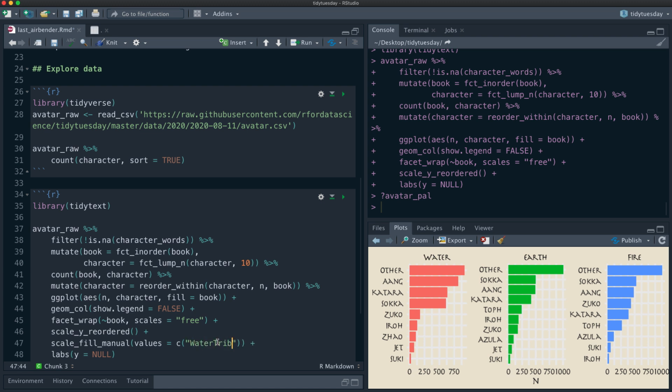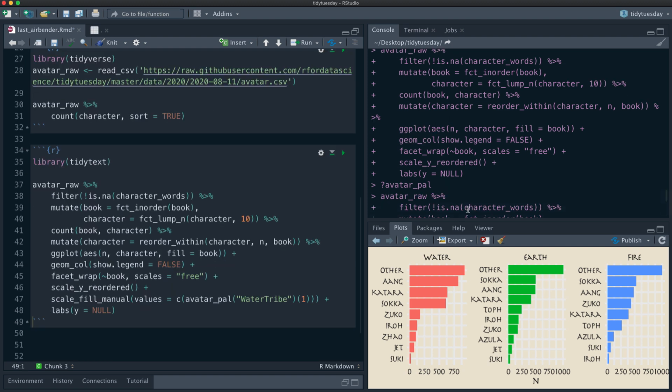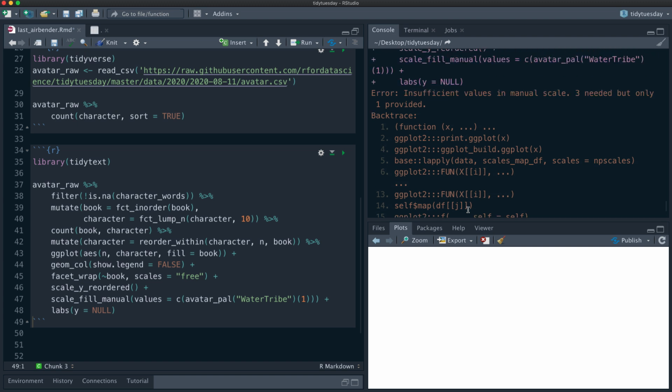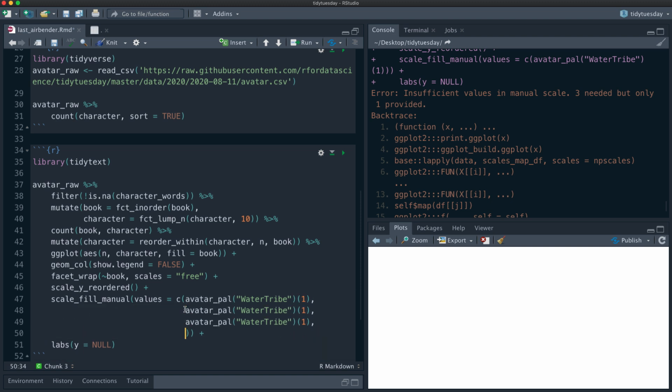So we want Water Tribe. And the way these palette, whoops, I didn't even put in palette. Whoopsie daisy. Okay, so avatar palette, the Water Tribe, like that, and then you put the number after it, like you're saying you just want one. If I do that, we need 3 of them, right? So I only did 1. So if we go like this, and we do 2, 3, we only want one color from each of these.